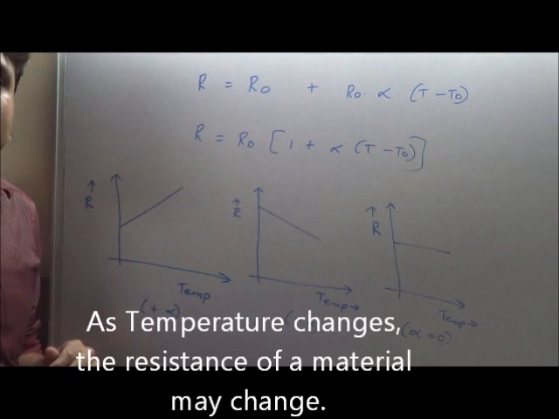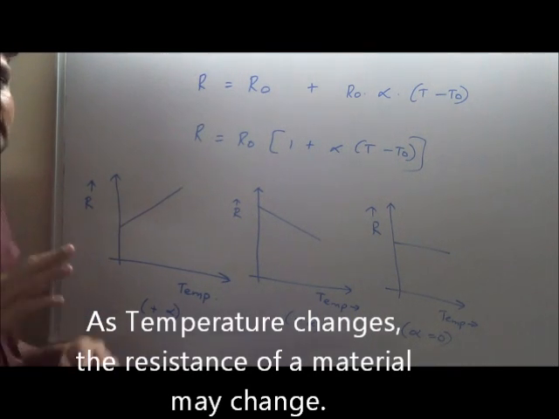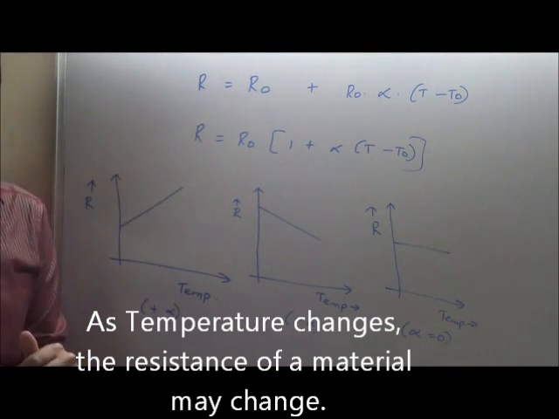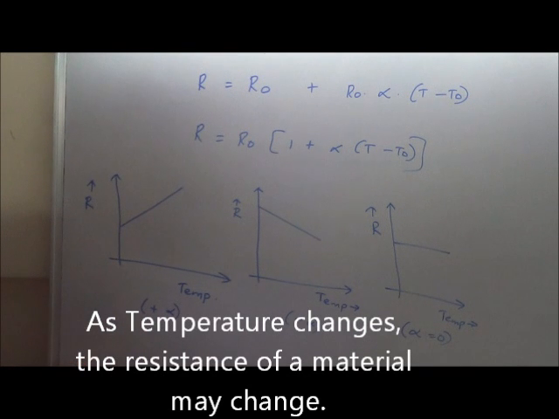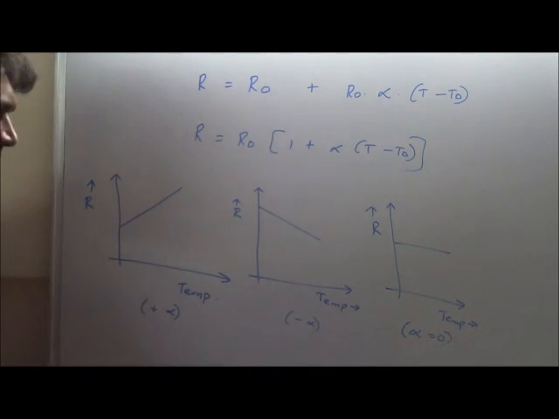We are talking of temperature dependence of resistance. As temperature changes, what happens to resistance of a material? There are three kinds of materials. Let's look at the graphs.